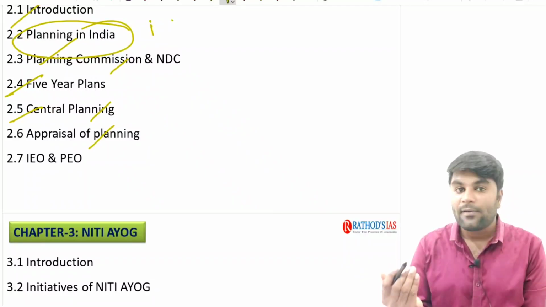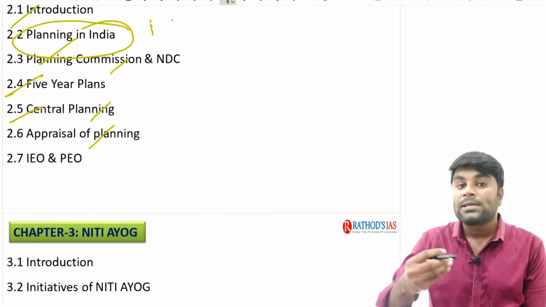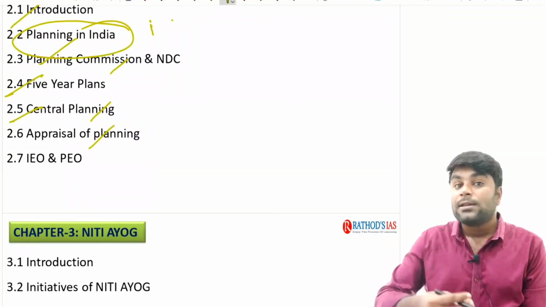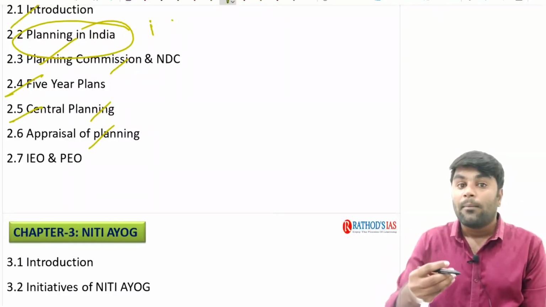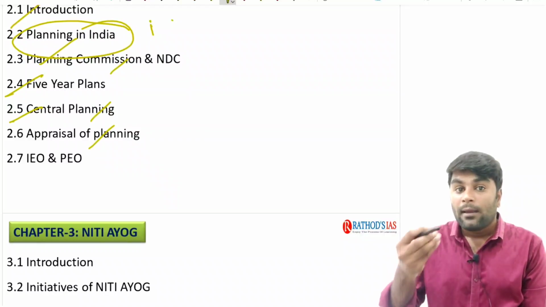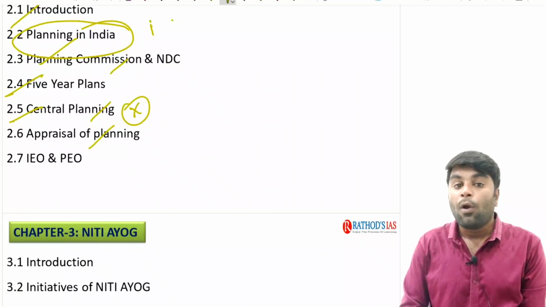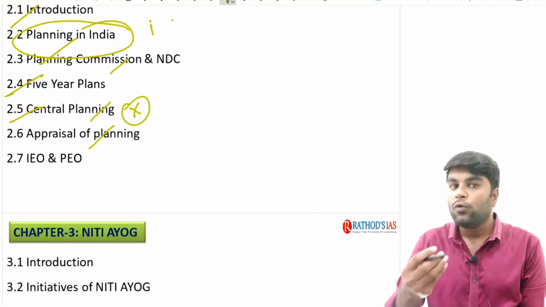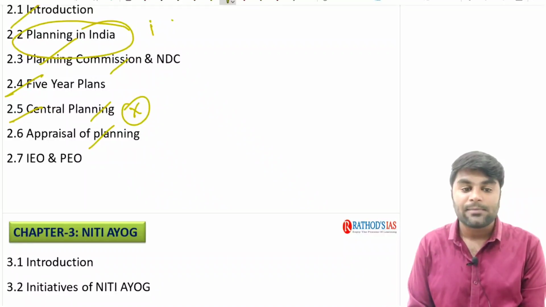What is the meaning of central planning? Why did the planning process get centralized in the country? Why are the Panchayati Raj institutions, even after being constituted with the 73rd and 74th constitutional amendments, not working effectively to decentralize the planning process? We are going to discuss all these concepts clearly.